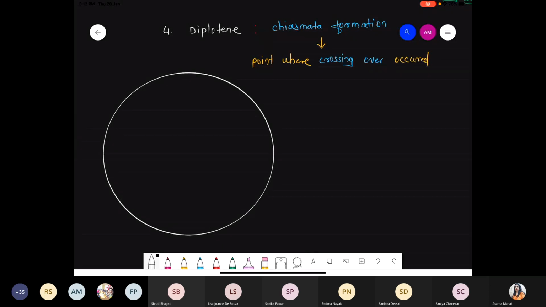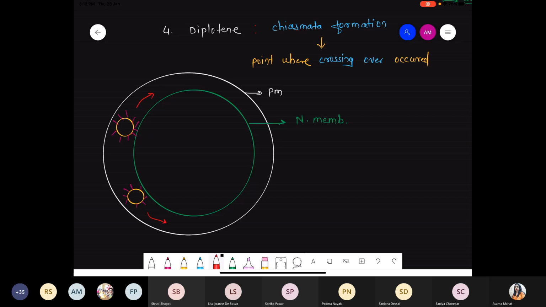It's a nuclear membrane, and the outermost membrane is the plasma membrane. Inside the plasma membrane is the nuclear membrane. Suppose the nuclear membrane dissociation has not yet happened, so the nuclear membrane remains as it is. Now slowly the two centrosomes are moving in the opposite direction, away from each other, with the presence of the astral rays. Inside the centrosome, a pair of centrioles is present, arranged perpendicular to each other.